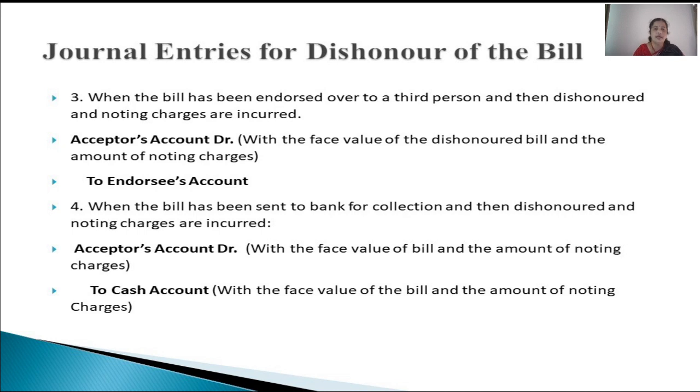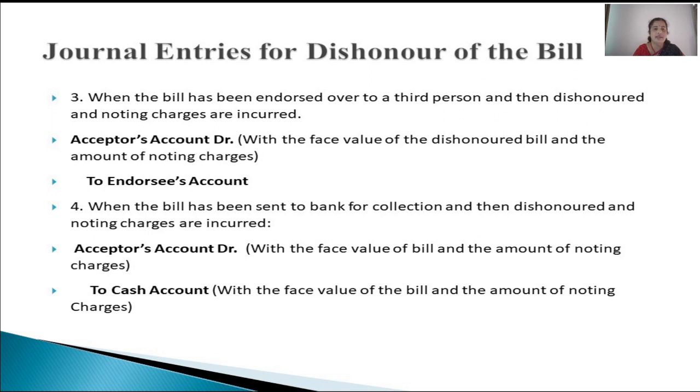So in case of endorsement, the drawer of the bill has endorsed this bill in favor of his creditor to see that his debt towards his creditor is settled. Then the endorsee is retaining that bill till the due date, and on the due date that endorsee is presenting this bill to our drawee, that is the acceptor, but the acceptor is dishonoring that bill.